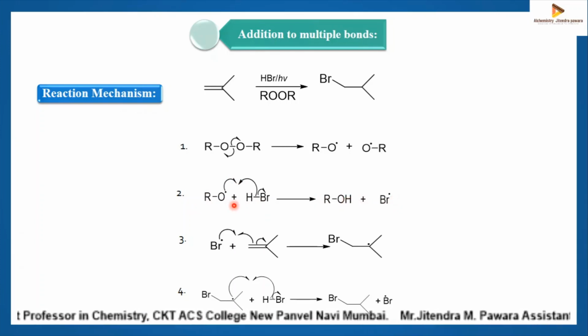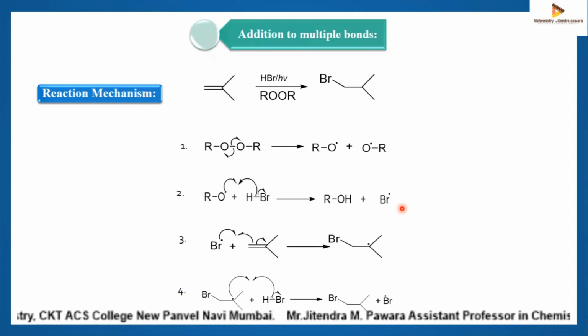This is about the second step. RO abstracts hydrogen from HBr. So this arrow should be single-headed. It's my mistake. This arrow should be single-headed. So it abstracts hydrogen and generates bromine free radical.